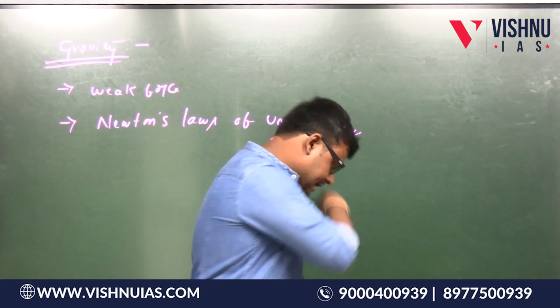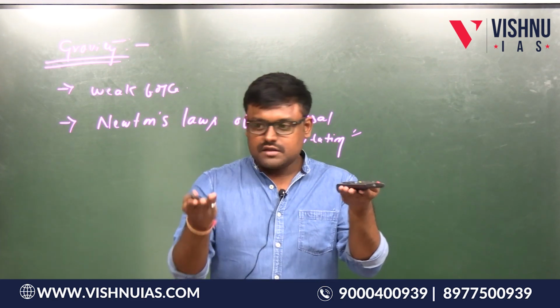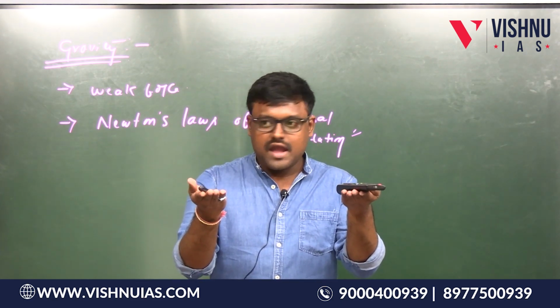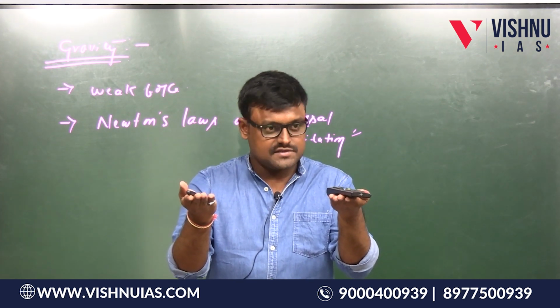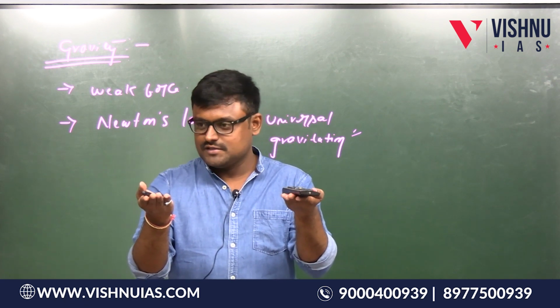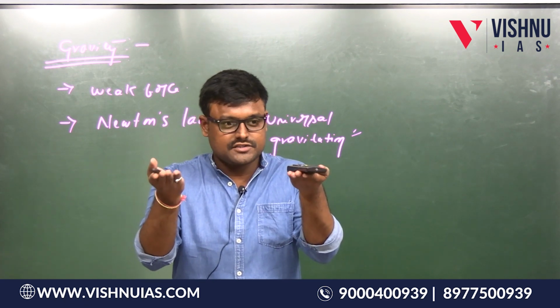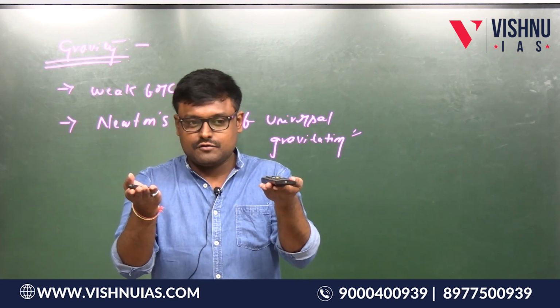Suppose these are the 2 objects placed separated by some distance, having masses, there is a force of attraction present between these 2, and that force of attraction is called gravitational force.